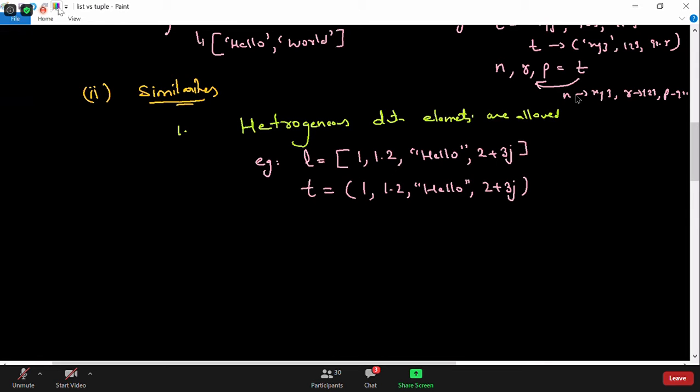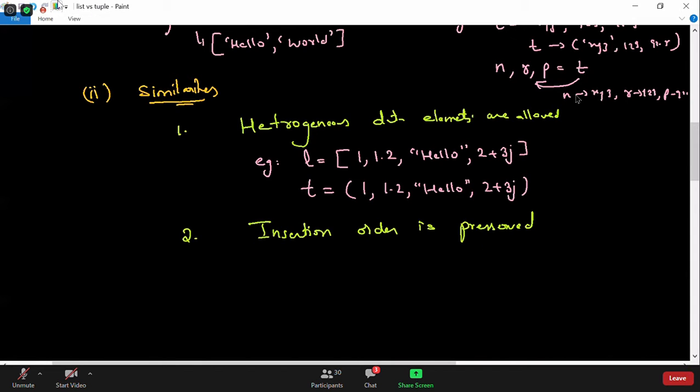Most importantly, we'll talk about differences today in detail, so that we'll get how they are different from each other. A few points we already got from creating lists and tuples, but we'll talk about both their similarities and their differences. The next thing I would like to talk about is insertion order. Insertion order is preserved, meaning that the way you insert it will be maintained as it is.